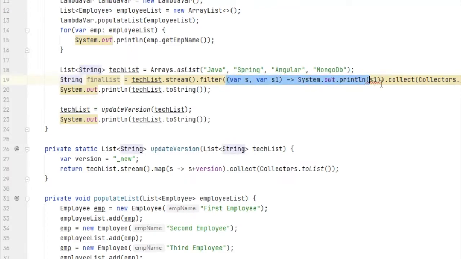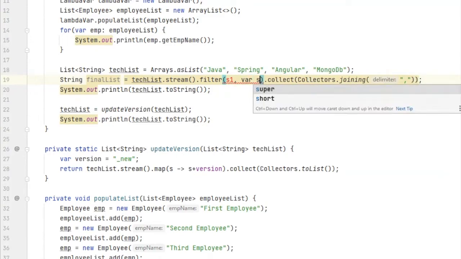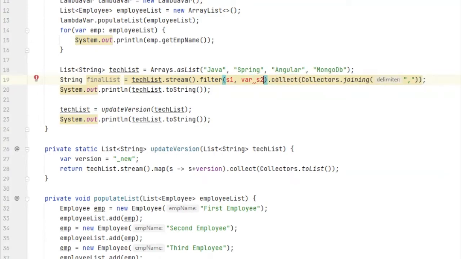So either you can do s1, s2 without types, or you can define var s1, var s2. What you cannot do is define two variables with one using var and one without any data type. You also cannot do something like int s1 and then var s2, that will also not work. So in case of var, you have to take care of this data typing thing.